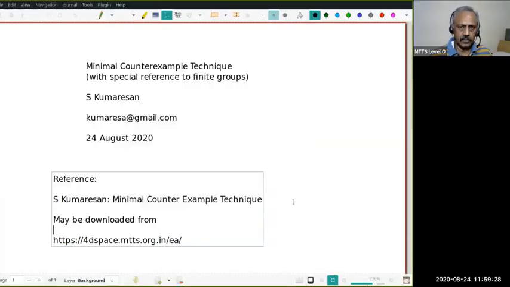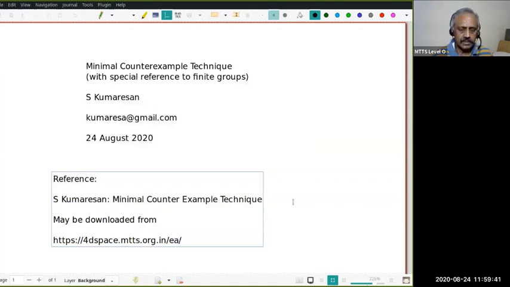So let me start. All of us know the so-called principle of induction for natural numbers and the well-ordering principle. They are equivalent statements.